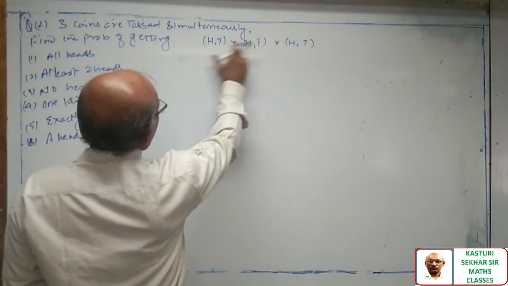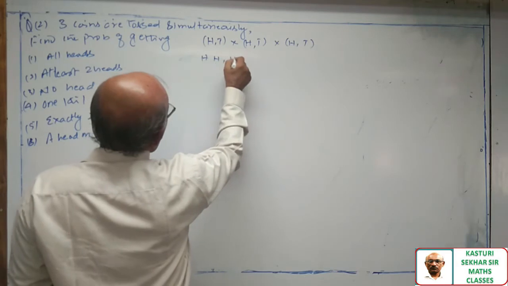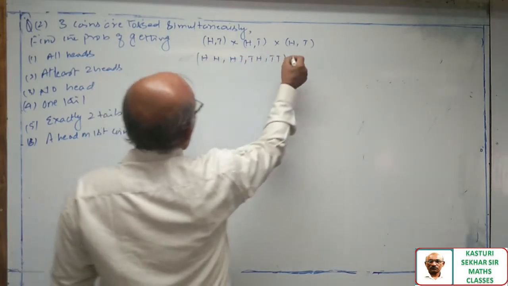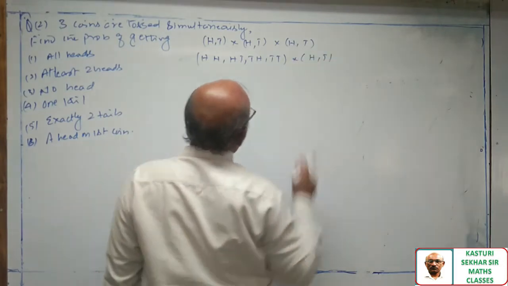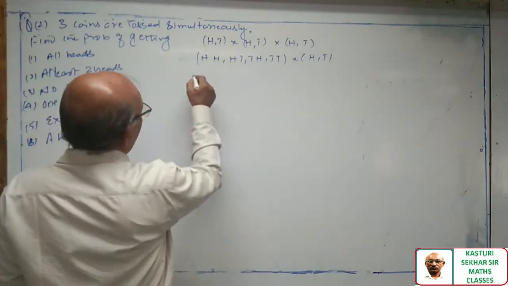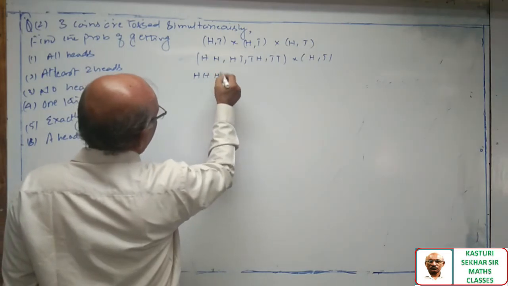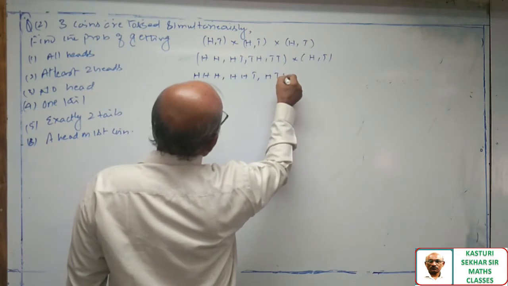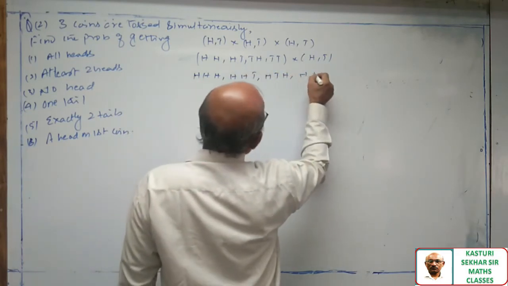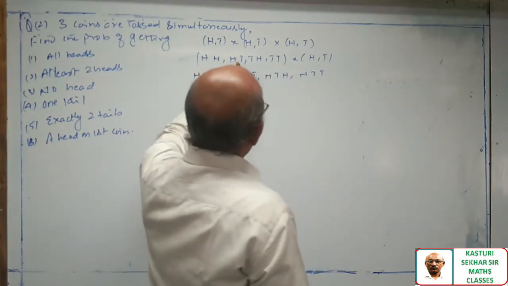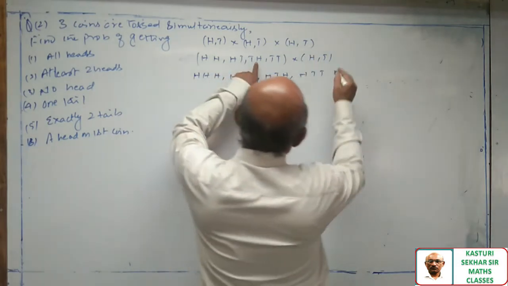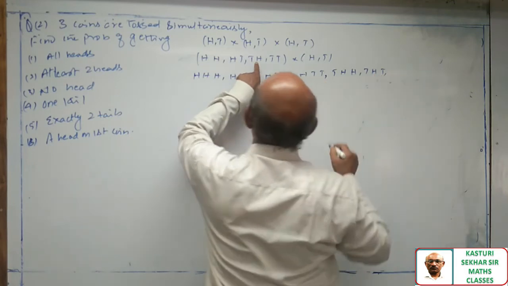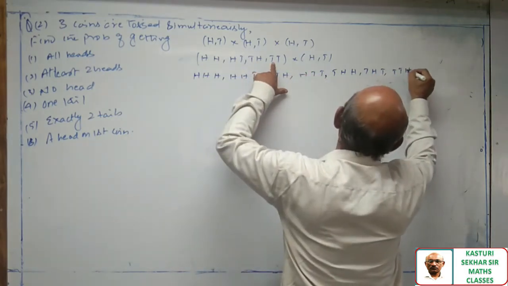First, these 2: head head, head tail, tail head, tail tail. Again, the Cartesian product taking this one in this way: HHH, HHT, HTH, HTT, THH, THT, TTH, TTT.